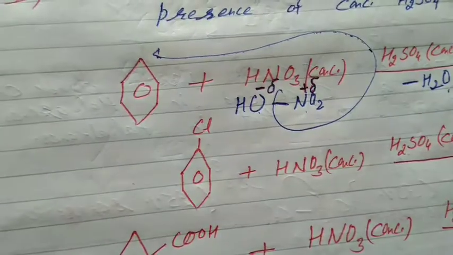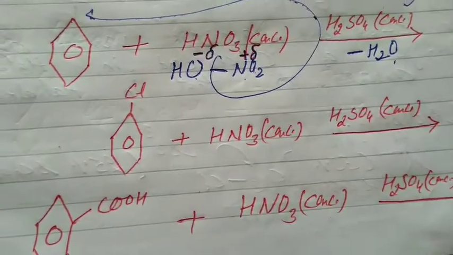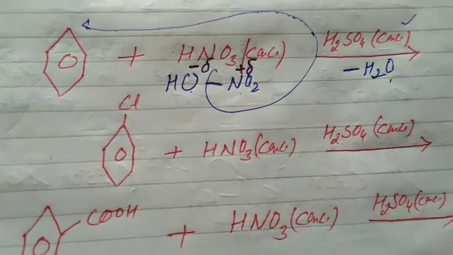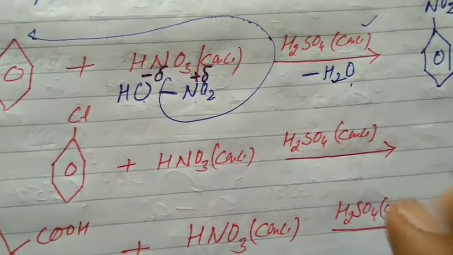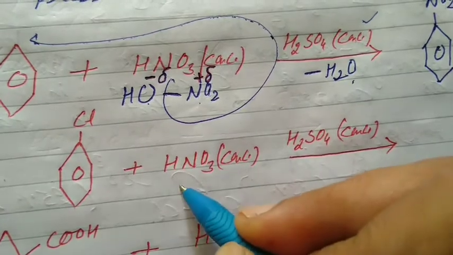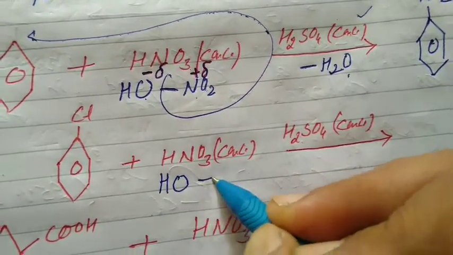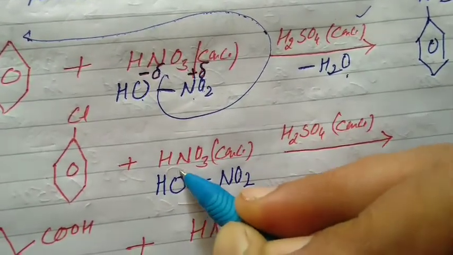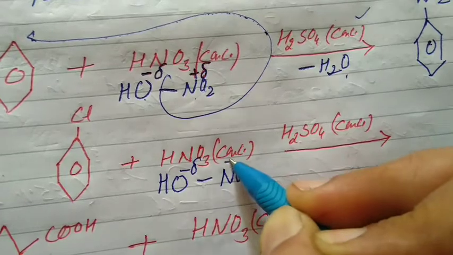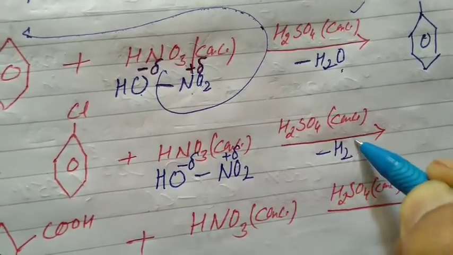Now please come here. That's the nitration reaction. Already we have discussed the nitration reaction. Reaction with the nitrating mixture, concentrated HNO3 and concentrated H2SO4. All the time it will happen in the nitration reaction. Please at first break it: OH, NO2. It's HNO3, partial negative, partial positive. Concentrated H2SO4 causes dehydration, that is, loss of water.